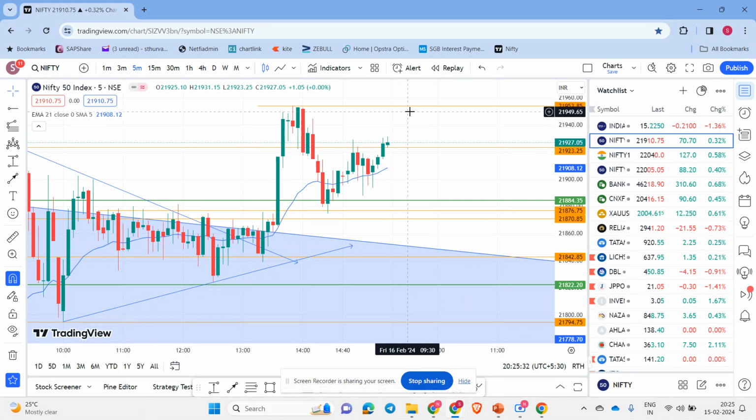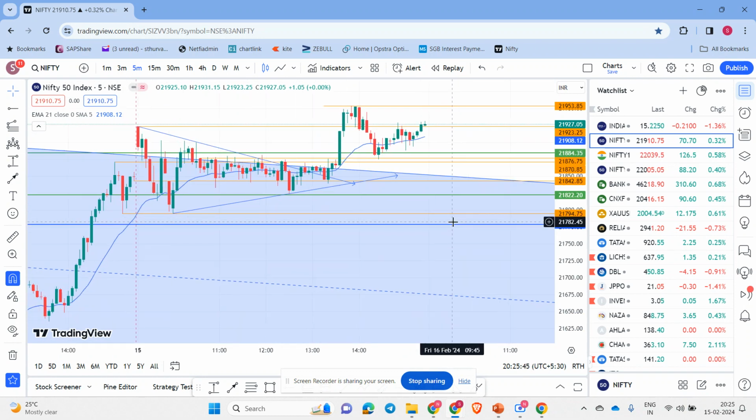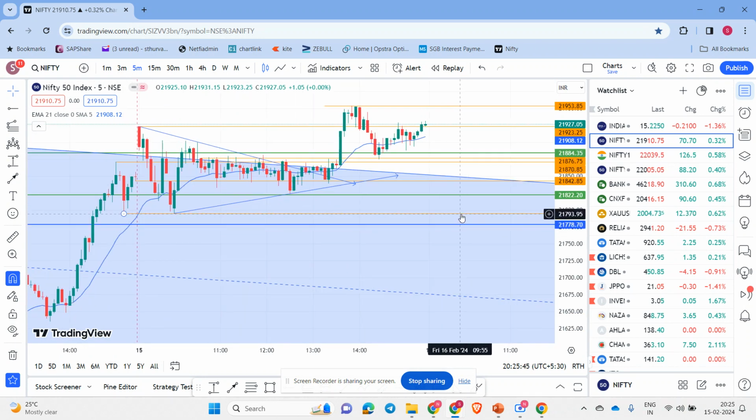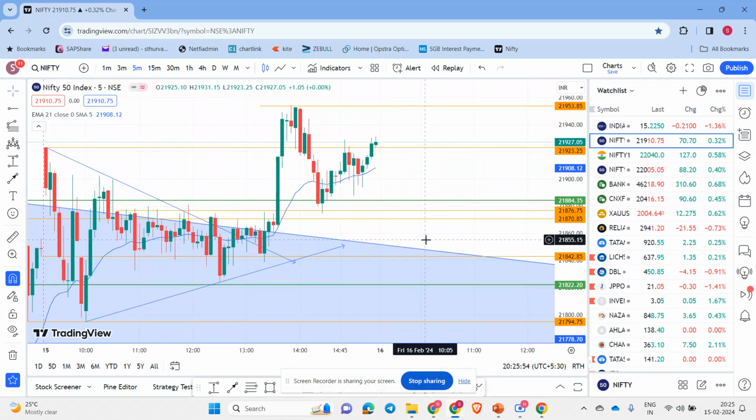Otherwise, two scenarios: above this one, we can look for a buy scenario, or anywhere even in this range, it is expected to go up only, unless it breaks 21,793.94. Then we can expect the market going down. Otherwise, the market is expected to move on the higher side. So those are the two scenarios we have for Nifty.